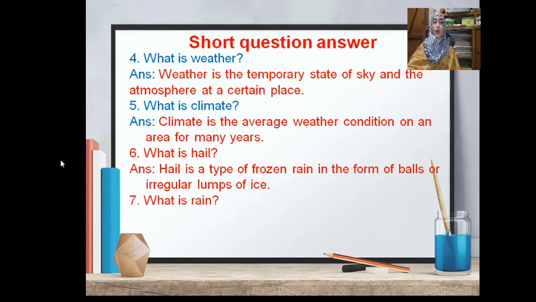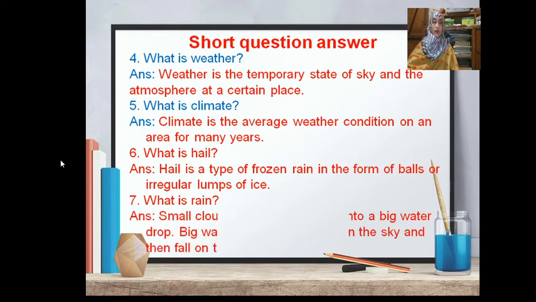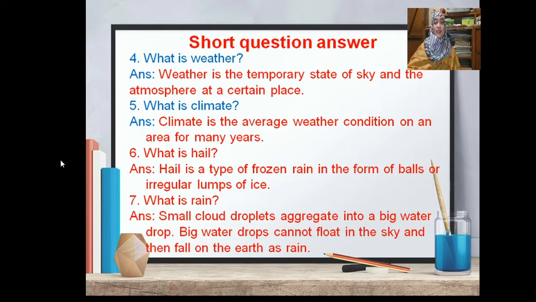Question number 7. What is rain? The answer is small cloud droplets aggregate into a big water drop. Big water drops cannot float in the sky and then fall on the earth as rain.